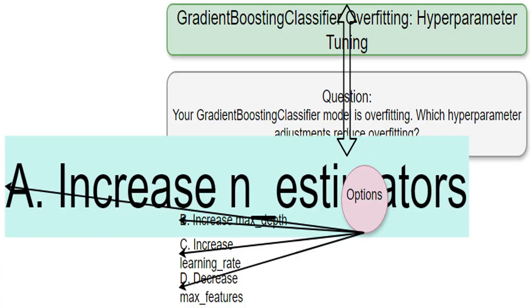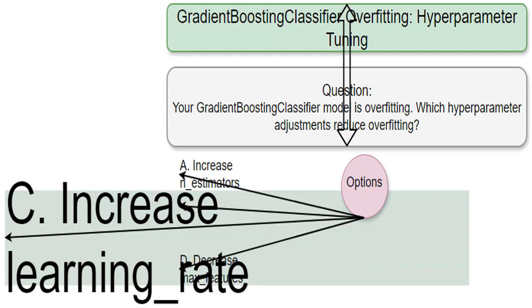Increasing max_depth, the depth of each tree, creates more complex trees that can overfit easily. It's like building a very tall and intricate tree structure. It might capture every single detail, including noise, resulting in a model that doesn't generalize well. This definitely worsens overfitting.